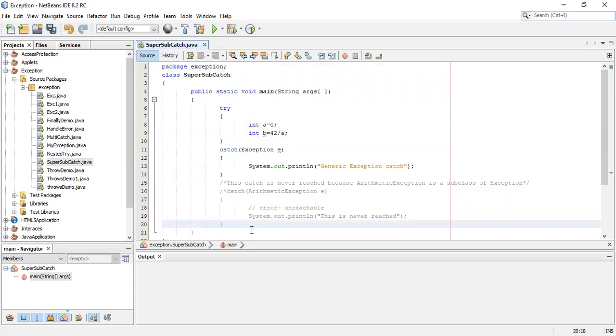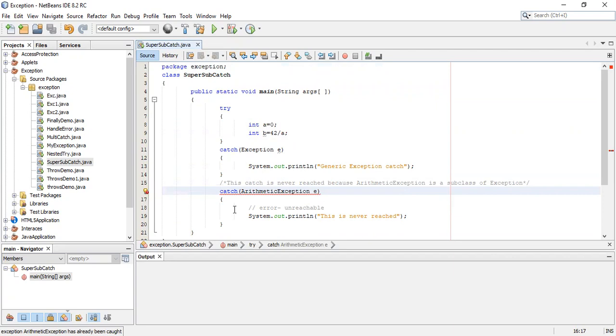You just observe. See, immediately when I remove the comment on the catch statement and save the program, you will get an error. So a red mark is there. You can understand this error: exception ArithmeticException has already been caught. Sometimes when we look at the error messages, we just have to understand the theoretical concept behind that. ArithmeticException has already been caught means ArithmeticException is a subclass of the Exception class.